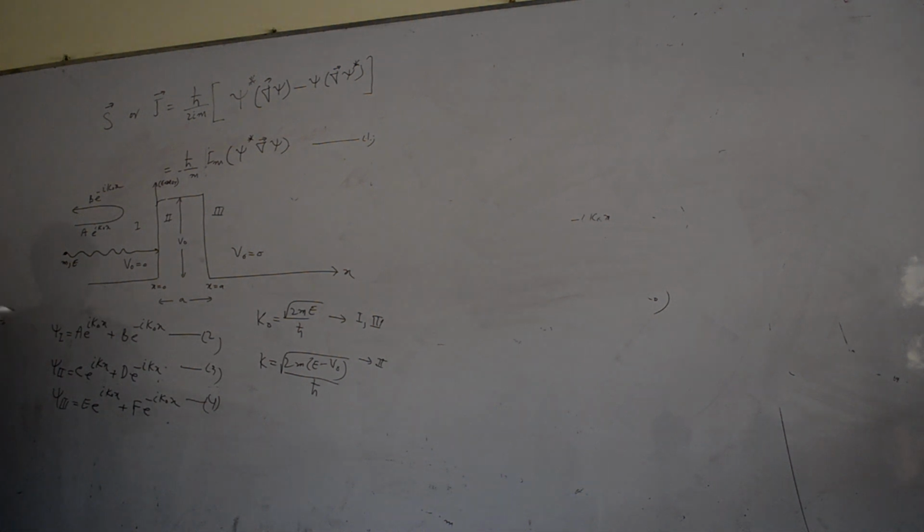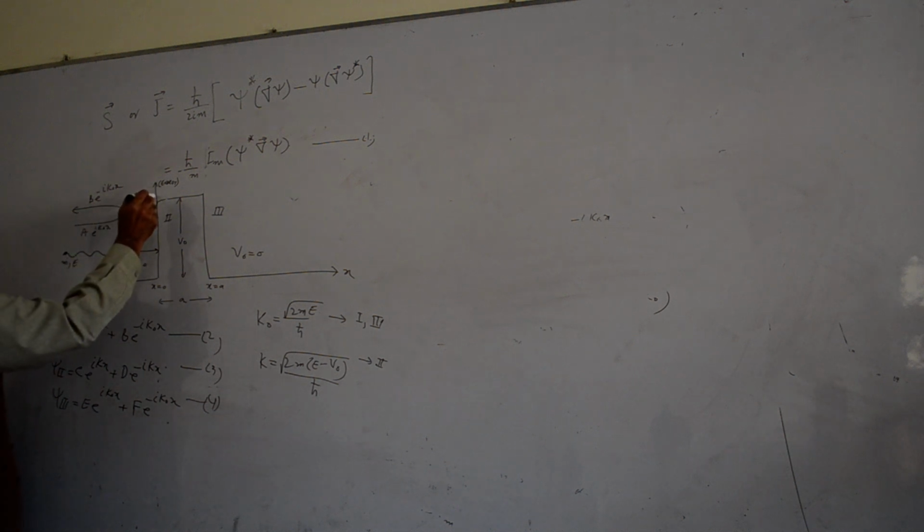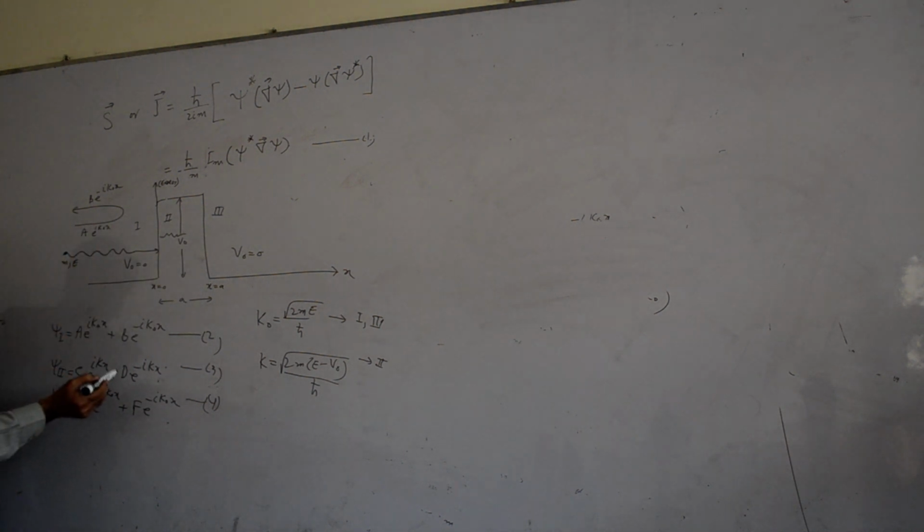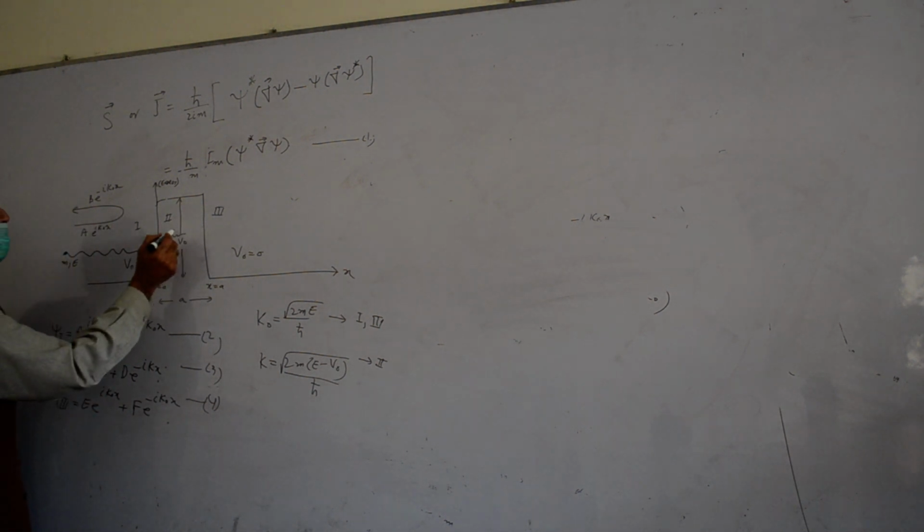Okay, so the wave going in that direction, the wave which is reflected, the wave which is transmitted into that region, and then the wave which is reflected from this boundary.